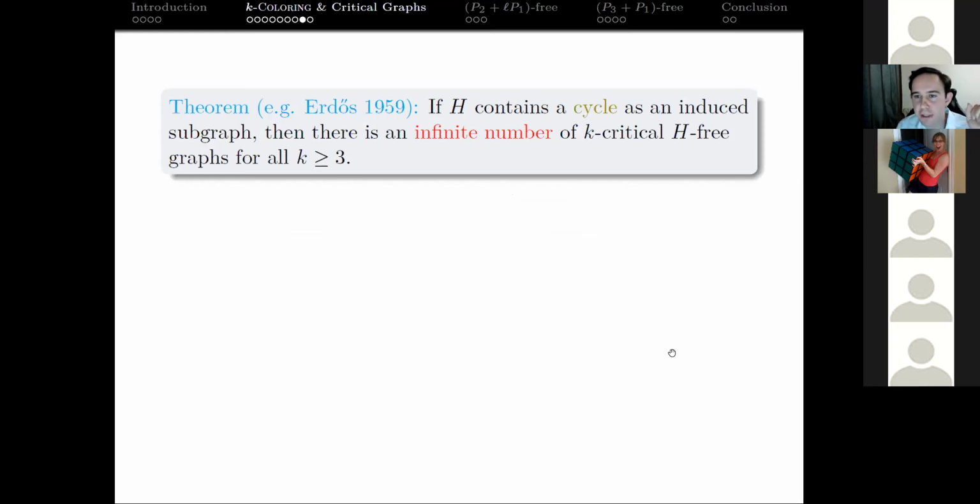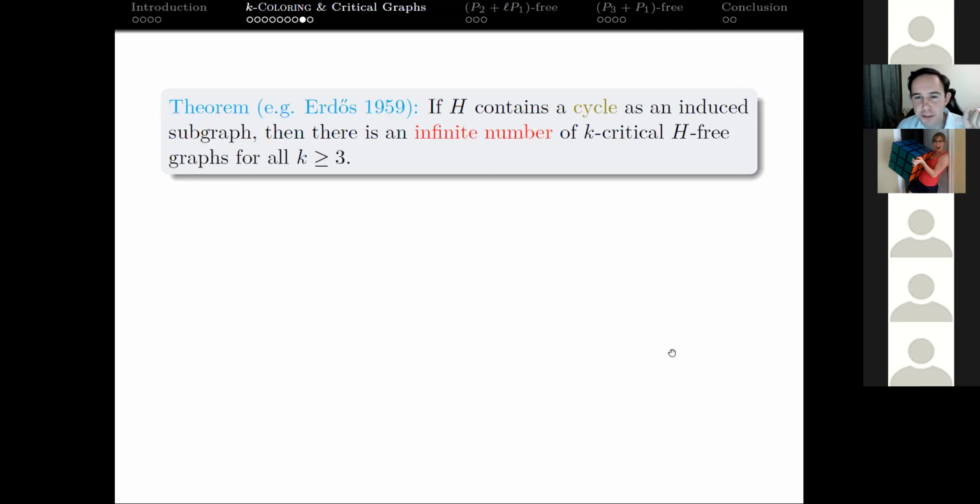But before we get there, let's think about which graphs H we can forbid, just like we did with the K-coloring problem, and hope to get finitely many K-critical graphs for some K. Just in case someone has been thinking that the K-coloring problem is NP-complete, if we have finitely many K+1 critical graphs, we have a polynomial time algorithm. And we can't forbid a cycle or a claw and hope to reduce the complexity.